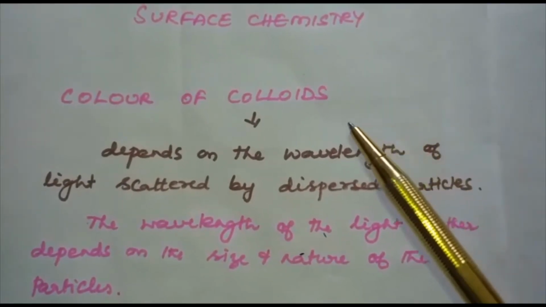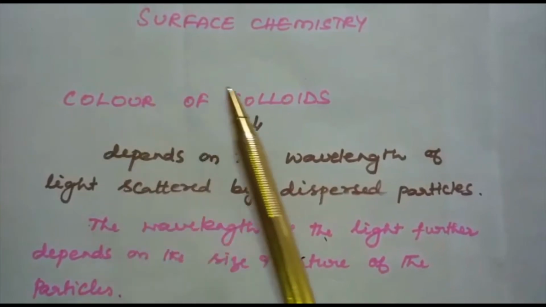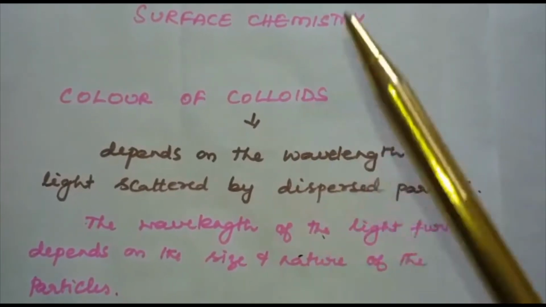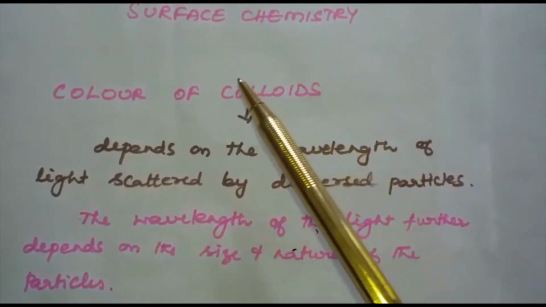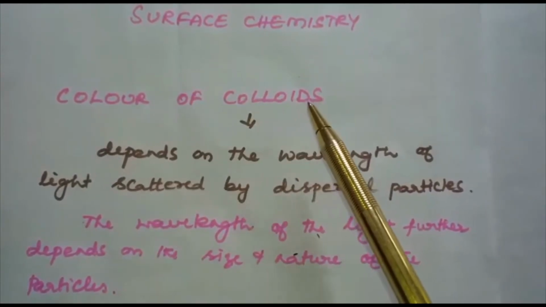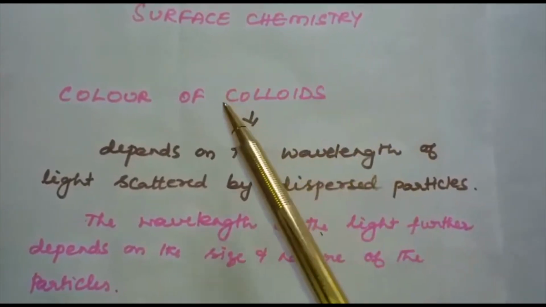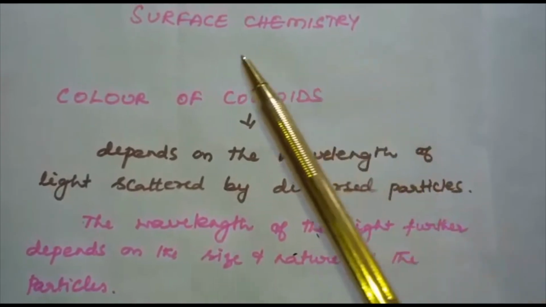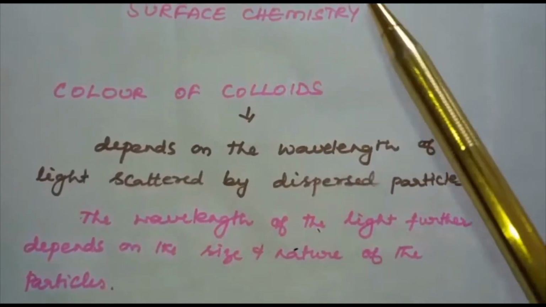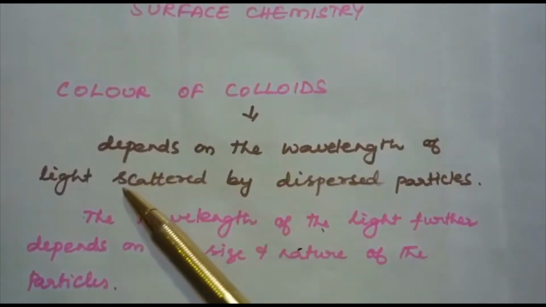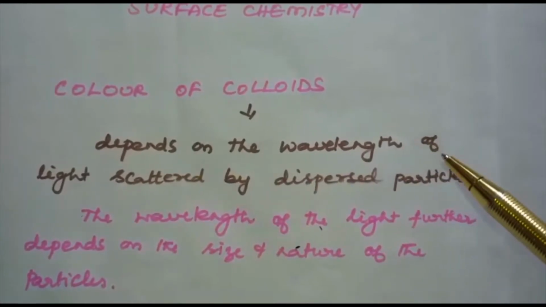In today's segment, I'll be discussing the color of colloids and coagulation in the surface chemistry chapter. First, let us discuss the color of colloids. Are colloids colored? Yes, colloids are found to be colored. And the color of a colloid depends on what? It depends on the wavelength of light scattered by the dispersed particles.